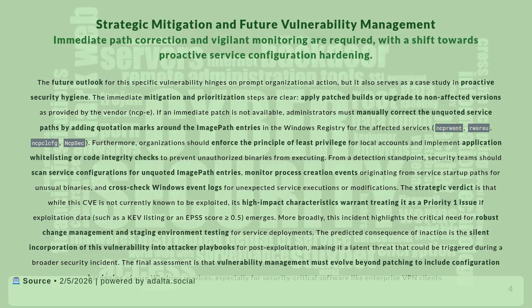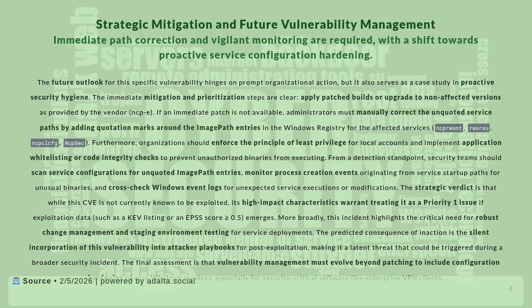NCP RWSNT, RWSRSU, NCP CLCFG, and NCP SEC. Furthermore, organizations should enforce the principle of least privilege for local accounts and implement application whitelisting or code integrity checks to prevent unauthorized binaries from executing. From a detection standpoint, security teams should scan service configurations for unquoted image path entries, monitor process creation events originating from service startup paths for unusual binaries, and cross-check Windows event logs for unexpected service executions or modifications.